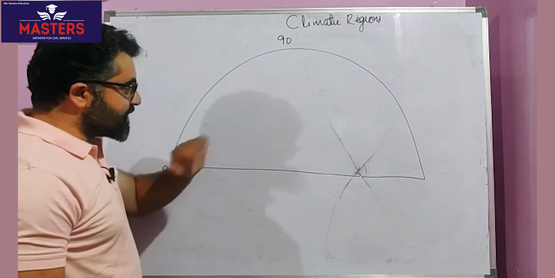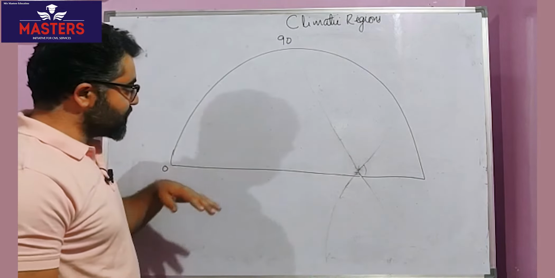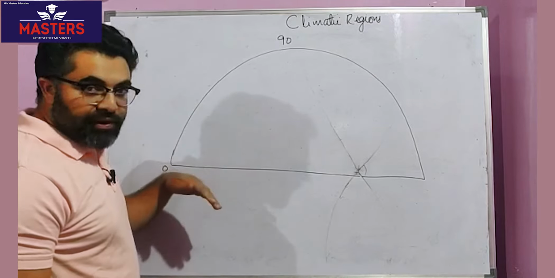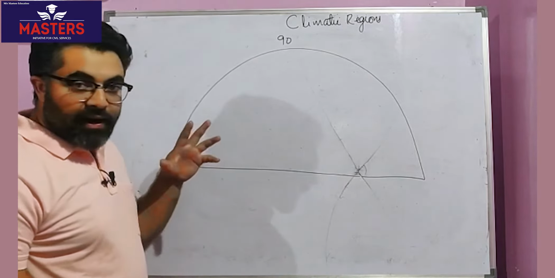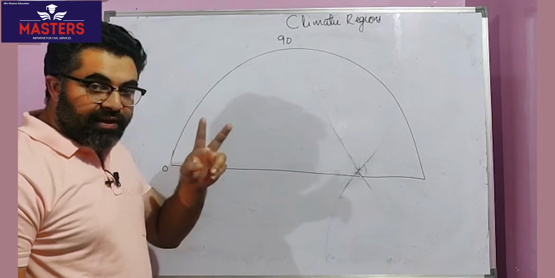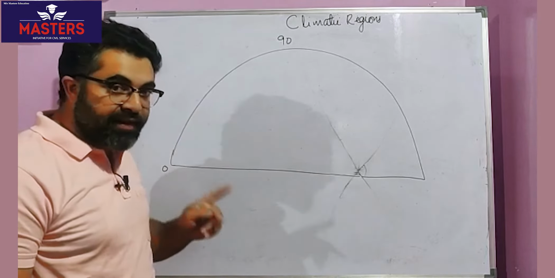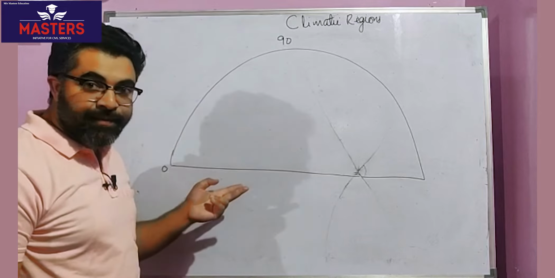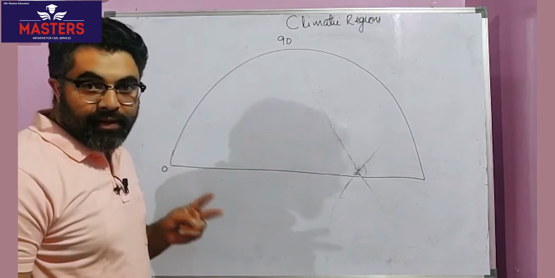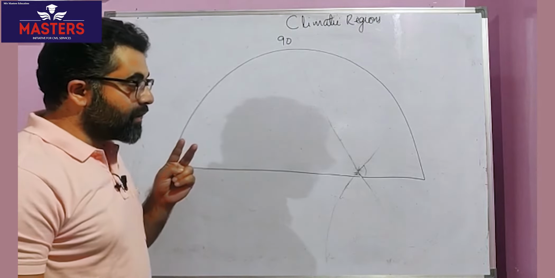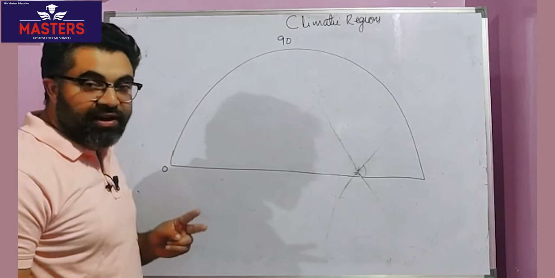Two things before I start the climatic classifications from equator to poles, and the same thing would be for the southern hemisphere as well. Remember two things. One is the direction of the winds, planetary winds or permanent winds. Second is the direction of ocean currents.